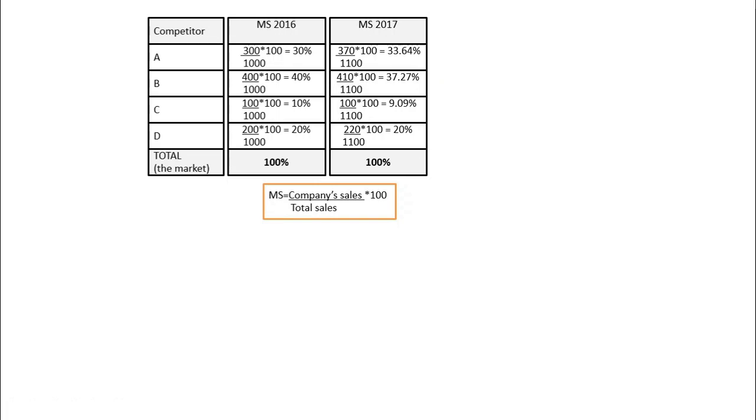How can I determine the performance? By comparing the market shares in 2017 to the market shares in 2016. If a company has in 2017 a higher market share than in 2016, it means that this company now owns a higher percent of the total market. If you own a higher percent of the market, you definitely had a positive performance and you left behind some of the competitors and took some of their clients.